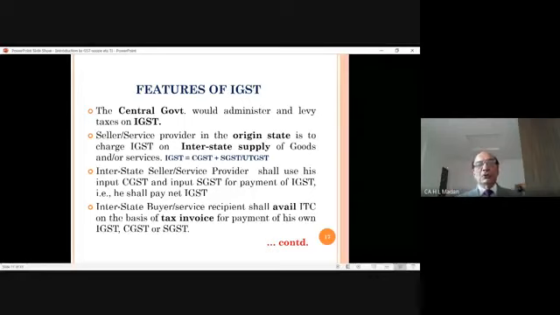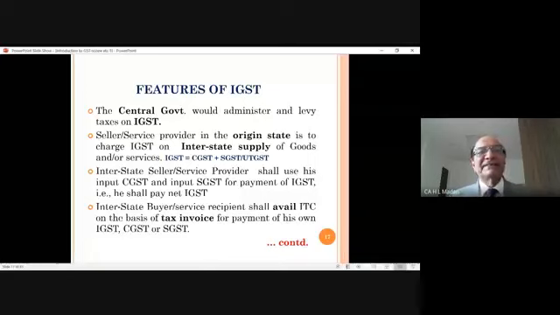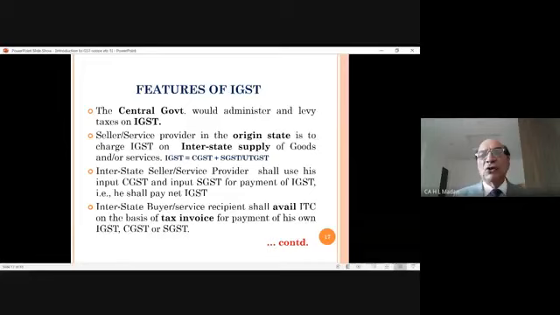So far, we have discussed mainly SGST and CGST. Now he says, what are the features of IGST? Let us discuss that. These are also very simple. The central government would administer and levy the taxes on IGST, meaning IGST will be administered by the central government.